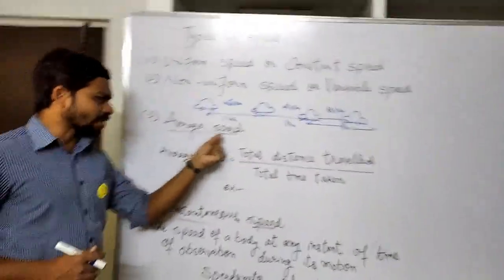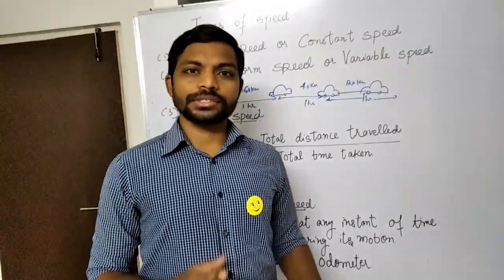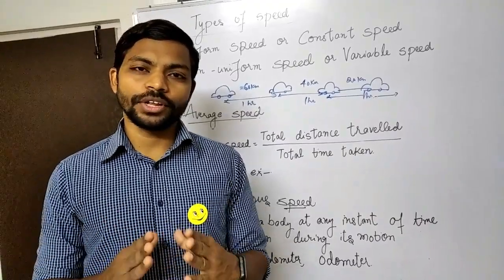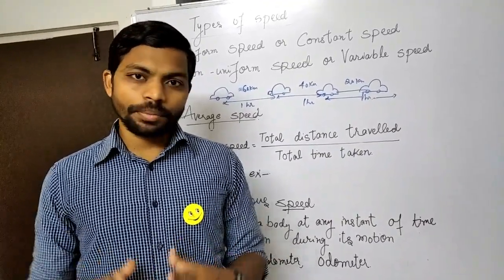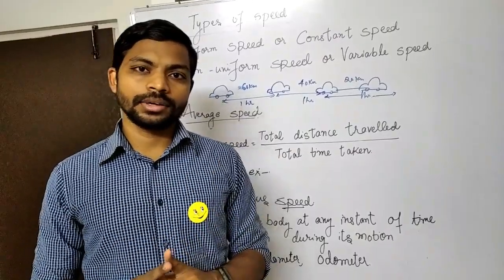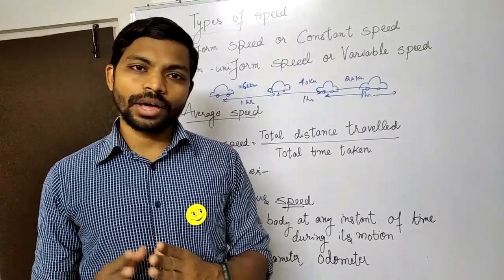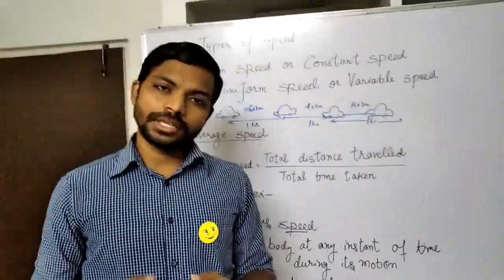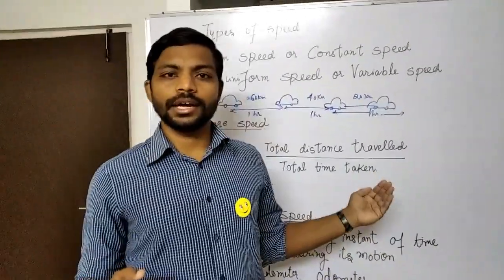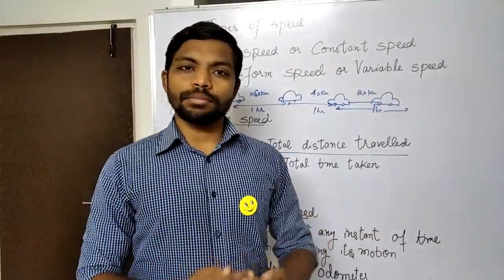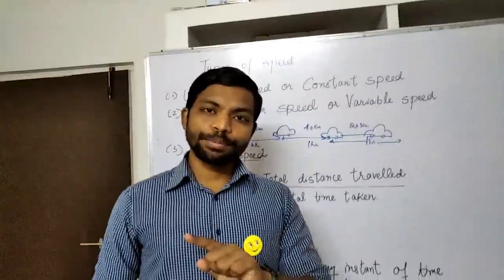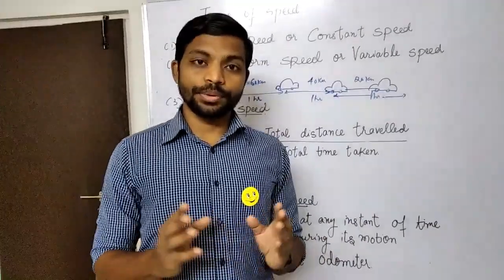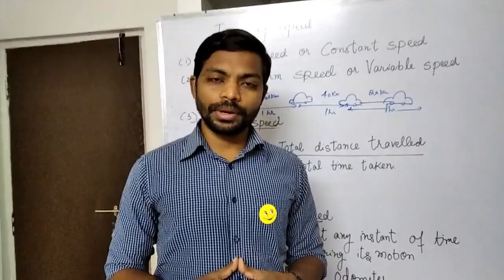Now let us come to average speed. Let me tell you, my dear friends, if we say that a car is traveling at 50 km per hour, it does not mean that in that entire hour, every time the car would have moved with a speed of 50 km per hour. Let us say a dog has come in the way, it will apply brakes. When brakes are applied, speed will decrease and it will come to rest. So there the speed is 0. So it's no more 50 km per hour.